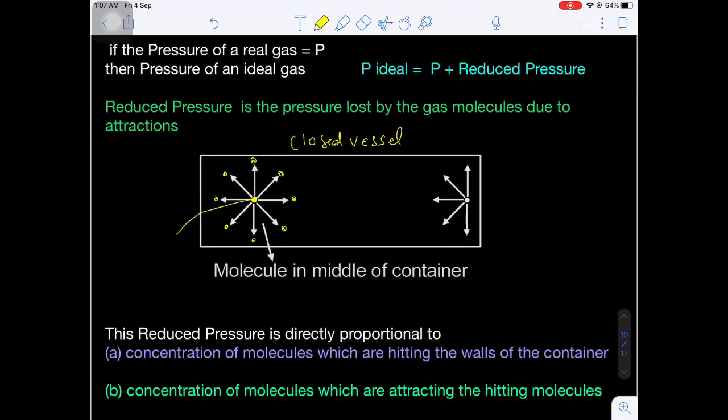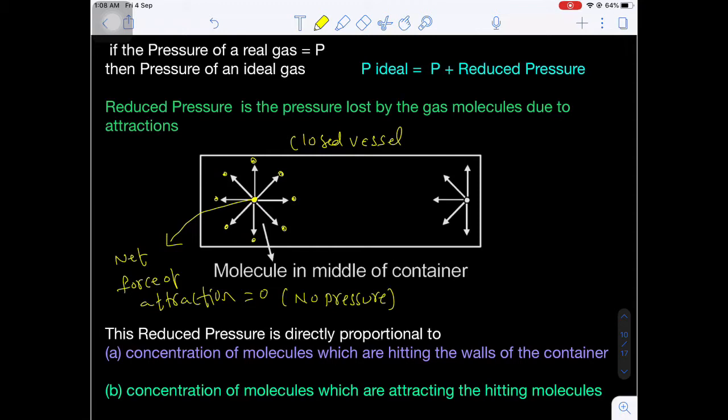That means on this molecule, the net force of attraction becomes zero. Net force of attraction becomes zero. That's why here there is no pressure due to such a particle. Are you getting my point? The pressure of a gas is only due to the collisions made on the walls of the vessel.